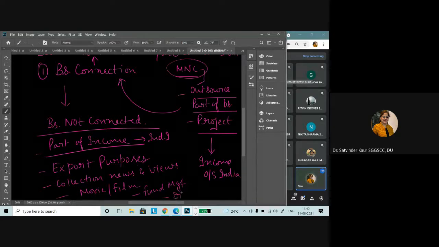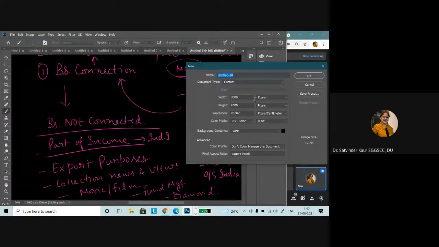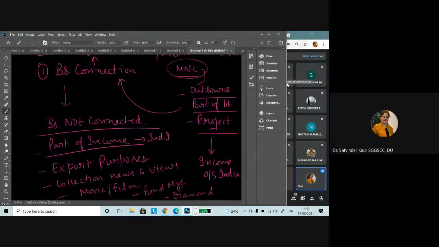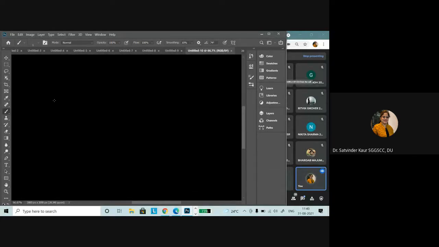In that case, it is not considered as business connection in India. So these are the examples where it will be considered as business connection in India and business not connected in India. You have to remember them, because when we do the practical questions, we'll discuss which particular income would be included in the taxable income and which would not.